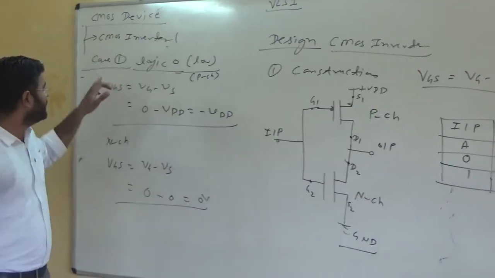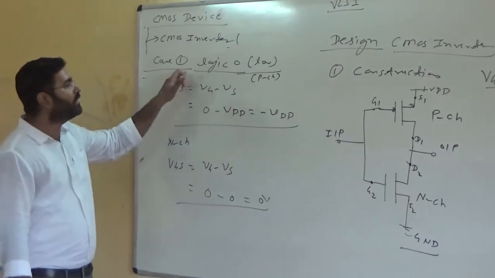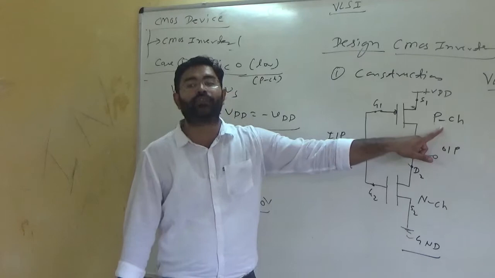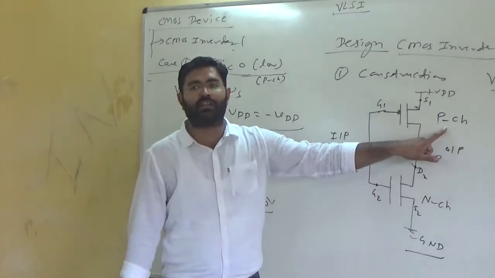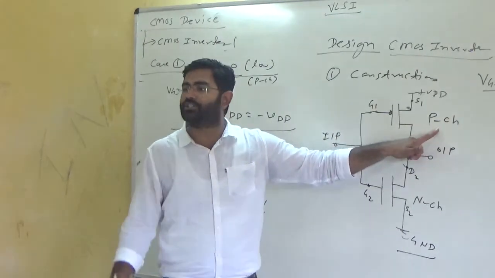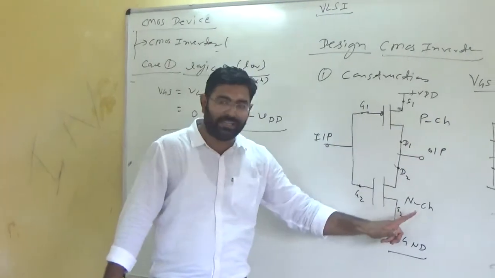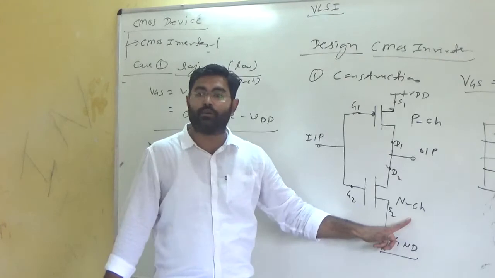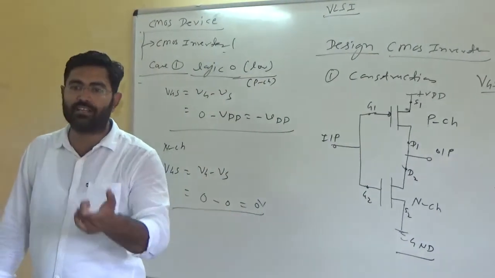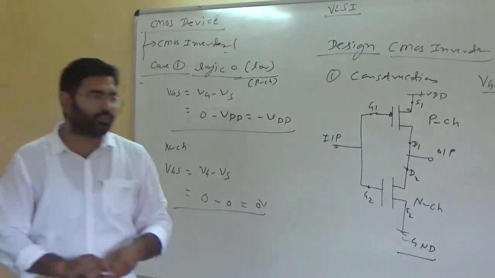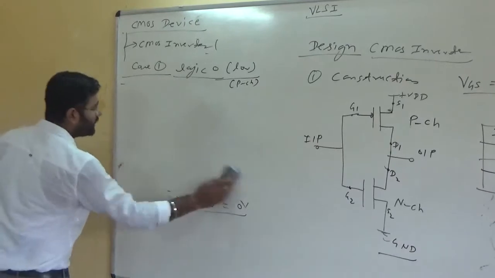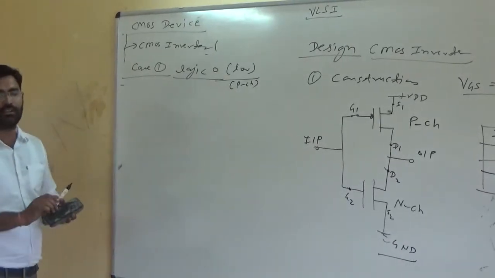So in such a case, in case first, when we are giving a logic 0 input, the P-channel MOSFET will feel 0 internal resistance, and we can replace it with a short circuit, and the N-channel MOSFET will be in the off condition. It will show infinite resistance, meaning just like an open circuit. Are you getting it? So when you draw the basic equivalent circuit at this condition, you will see